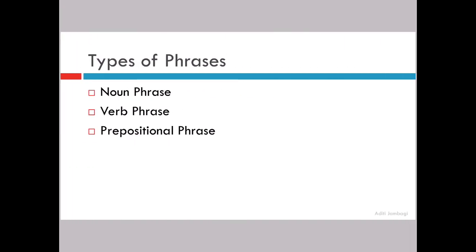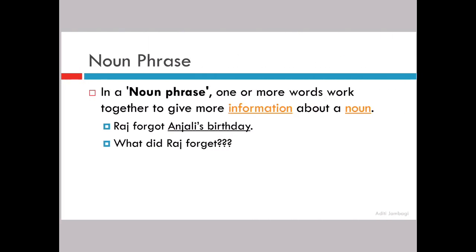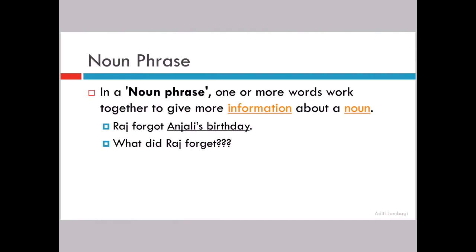Noun phrase, a verb phrase, and a prepositional phrase. So let us understand what is a noun phrase. A noun phrase is one or more words working together to give more information about a noun. Okay. So they are nothing but one or more words that are describing a noun in that particular phrase. Let us see the example.